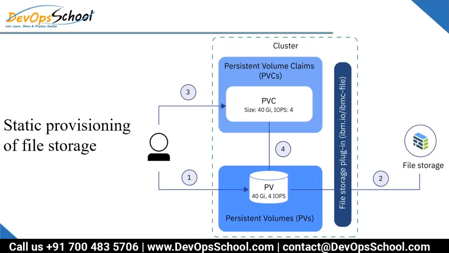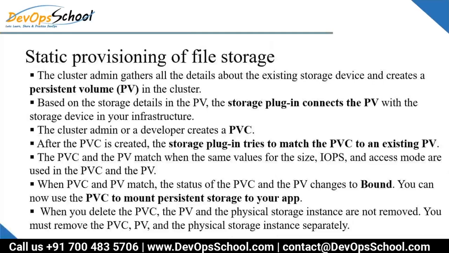After that, the user will ask for a PVC for the pod, and then they will get the PVC. So the third step is dependent on the PV's availability. Only if the PV is available will everything happen, and this is called static provisioning.